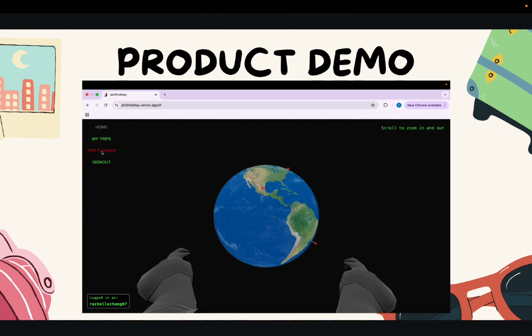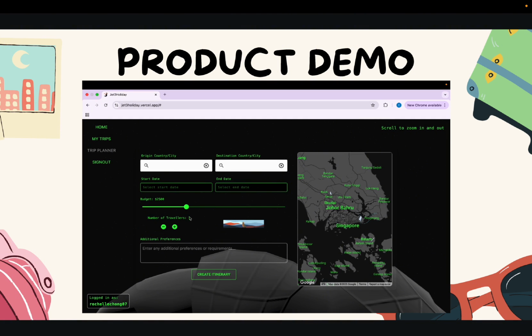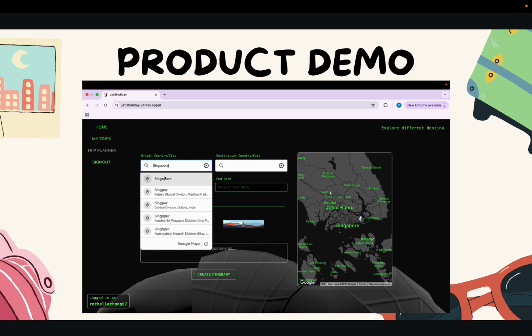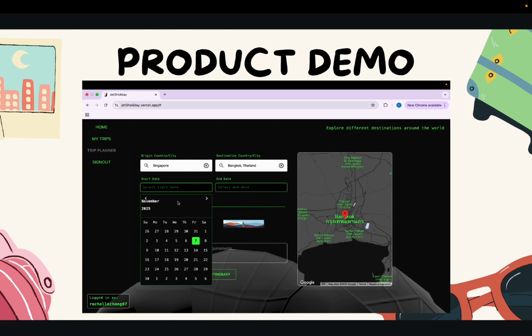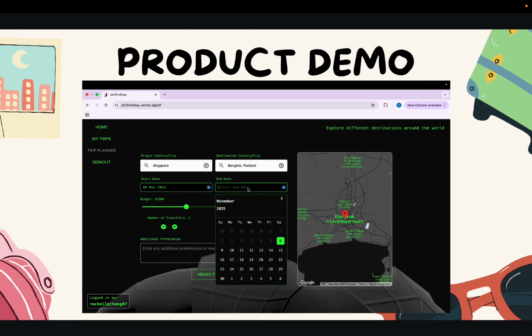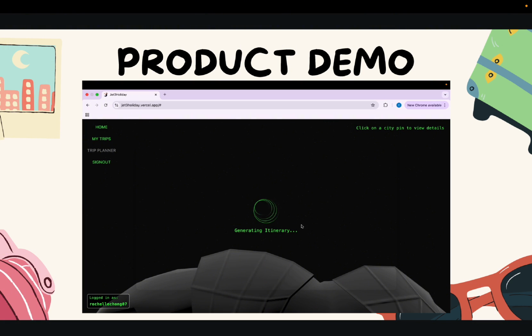But as a new user, you want to create your first trip. So you click on Trip Planner, which brings you to this page. You can put in your origin country. For us, is Singapore. And for example, I want to travel to Bangkok. Okay, select Bangkok. And for the date, let's say I want to travel tomorrow for a week. So budget, I'll give myself around $3,000. And then for myself, I want to have an adventurous trip. And then once we create itinerary, you give this loading page.